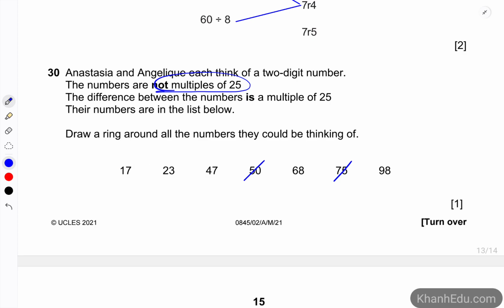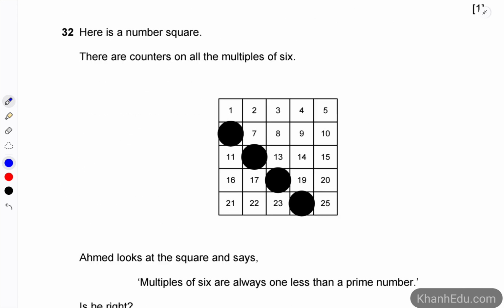So let's try and try as many as you can until you get the correct answer. So let's say 23 and 98. Let's take 98 minus 23, which is going to be 75. So 75 is a multiple of 25. So this pair of numbers is the correct one.